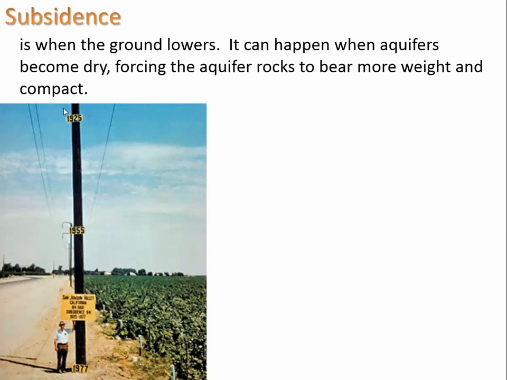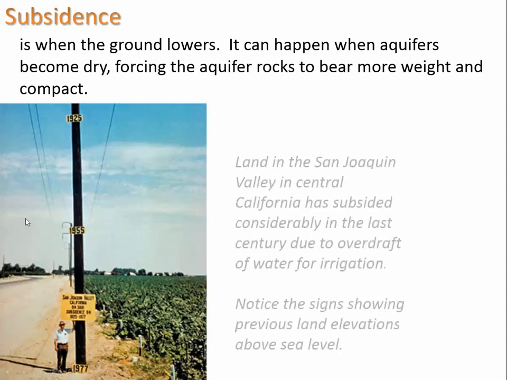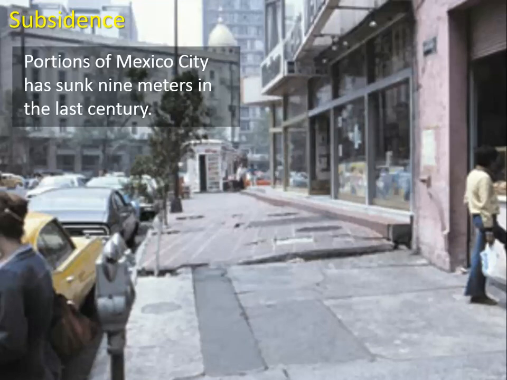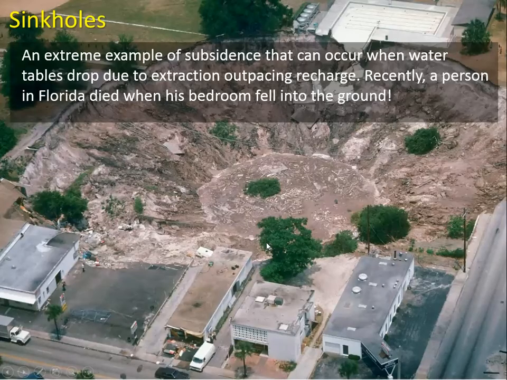So this is not about erosion. This is about the entire surface of the land shrinking, going lower and lower relative to sea level. And this one happens to be in the San Joaquin Valley of Central California. And this is primarily a result of overdrafting water for irrigation. We also see this subsidence in portions of Mexico City where it has sunk 9 meters in the last century. And here we just see some general changes of the ground shifting as a result of some of that subsidence.